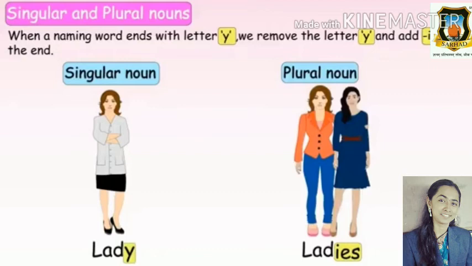So we will remove the Y and we will add IES to make the plural noun. So LADY becomes LADIES, ladies, in the plural.